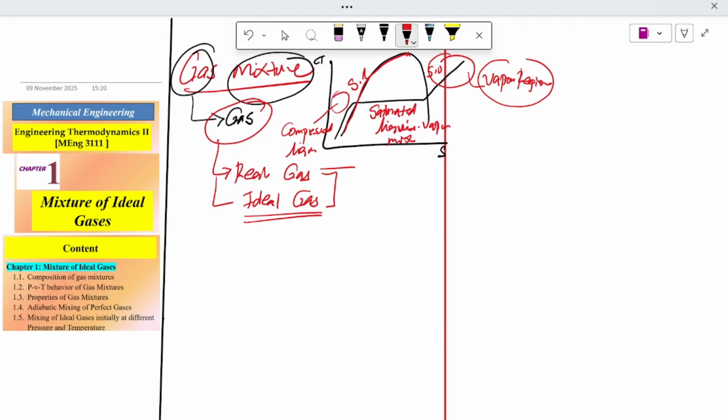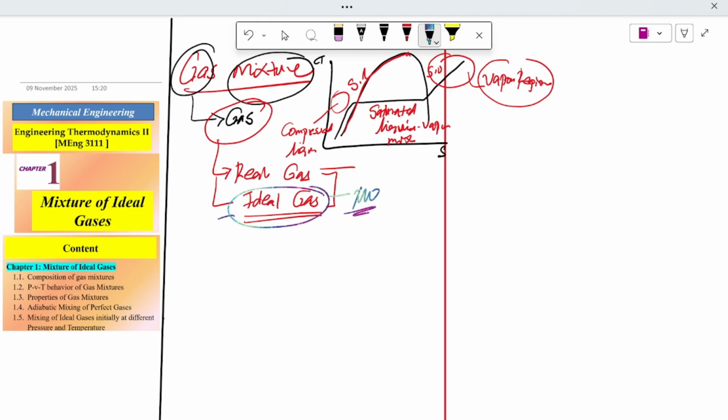We have to answer this question: do ideal gases exist in real life? The answer is no. This gas does not occur in reality, but ideal gases are treated using some conditions.